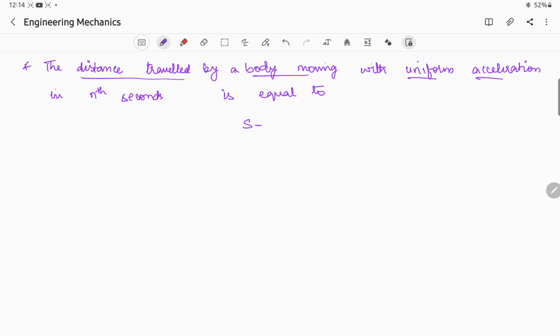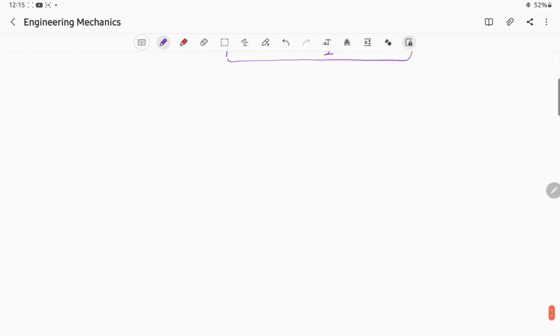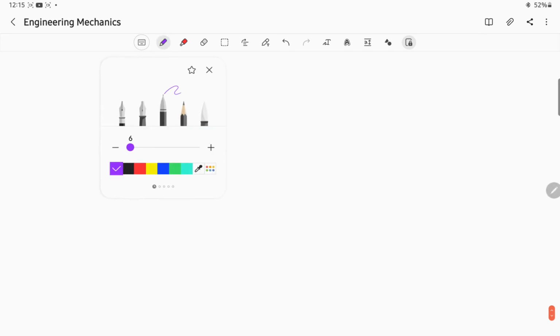Acceleration should be uniform. Then distance traveled is equal to u plus a by 2 into 2n minus 1. Suppose for example they are asking us to calculate for 10 seconds or 15 seconds, then the distance traveled by the body will be s is equal to u plus a by 2 into 2n minus 1. This is a very very important equation which we will be using in further problems. Okay, so take down the question.